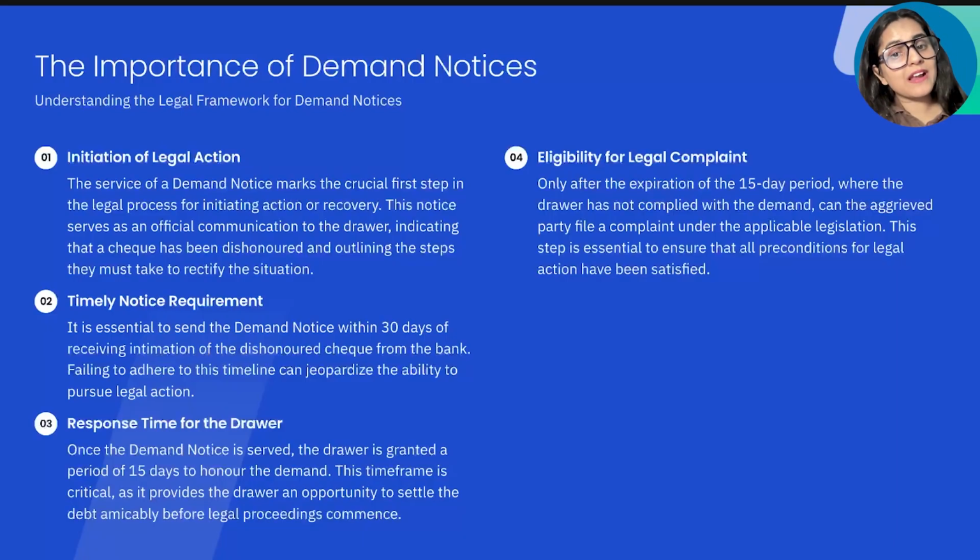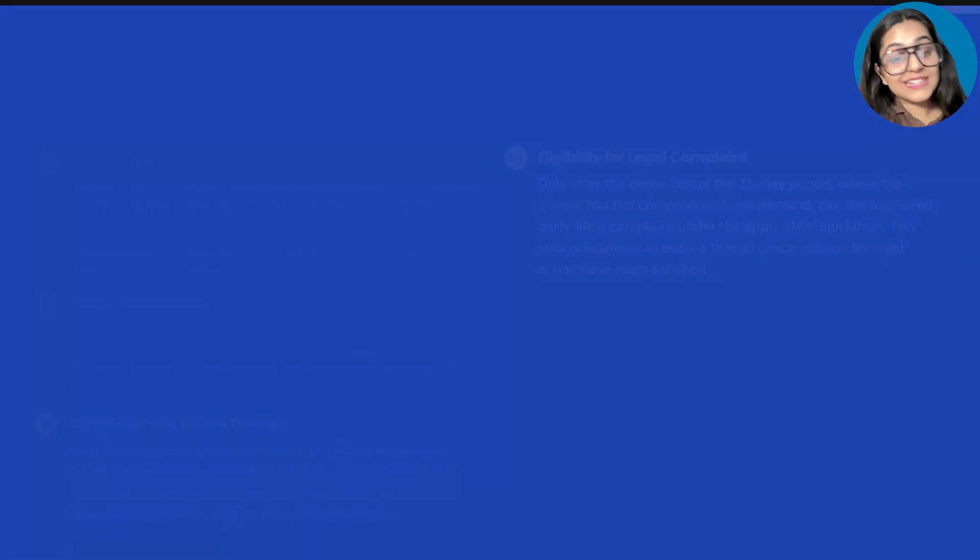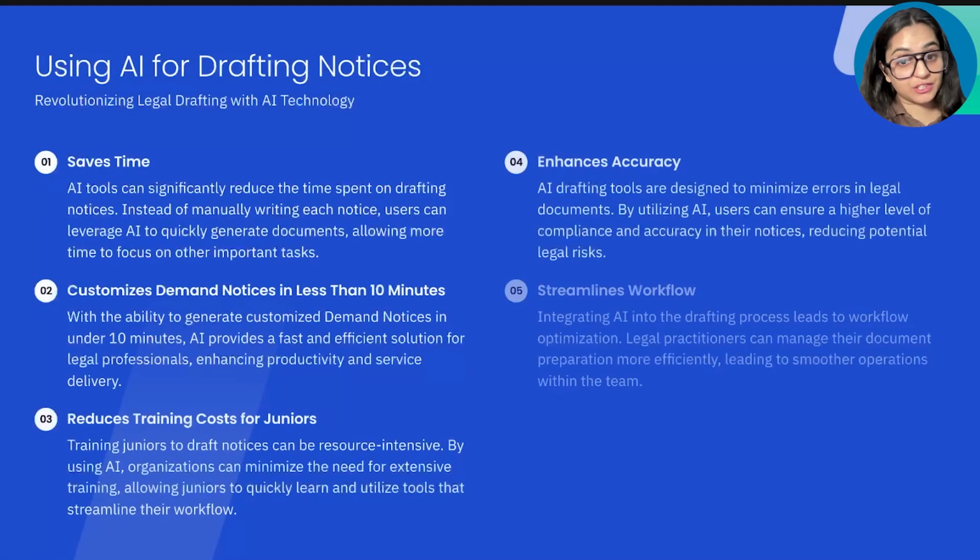Presumably, you would spend either a lot of time drafting them or a lot of time and money training your juniors to draft them. Now, here in this case, AI can be a game changer for you. Did you know that AI tools can generate customized demand notices for you in less than 10 minutes on each notice? Let me show you how to do this using AI.